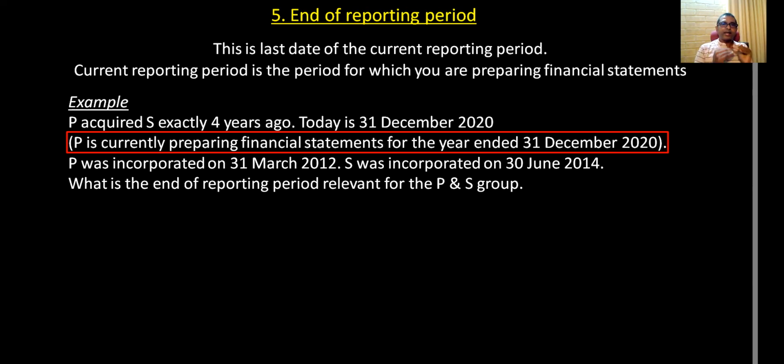So the current end of reporting period is 31st December 2020. That is the meaning of end of reporting period. Your reporting period is for the year 2020. So end of reporting period is 31st December 2020.